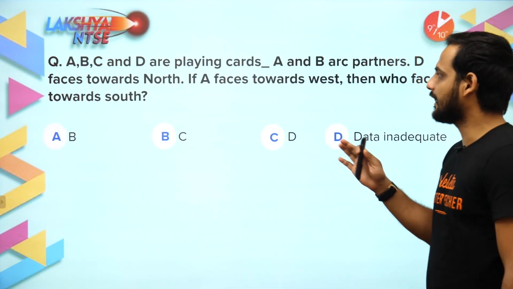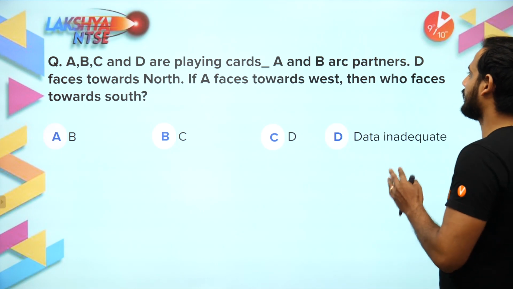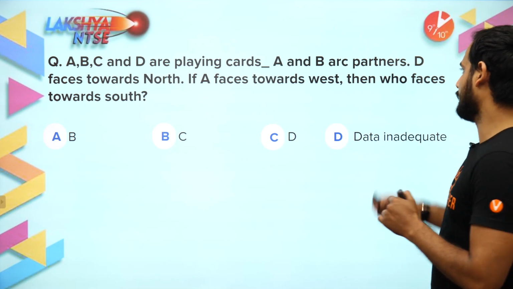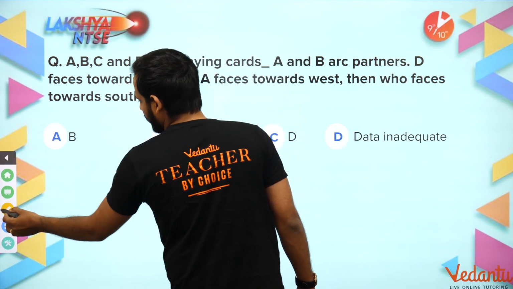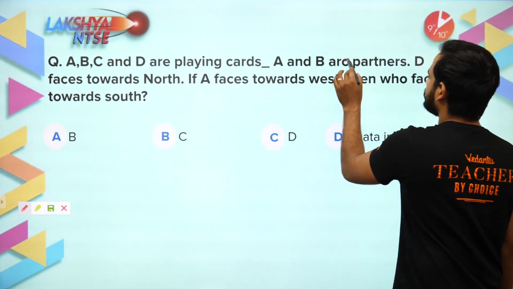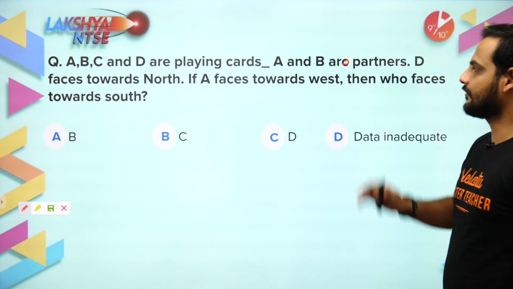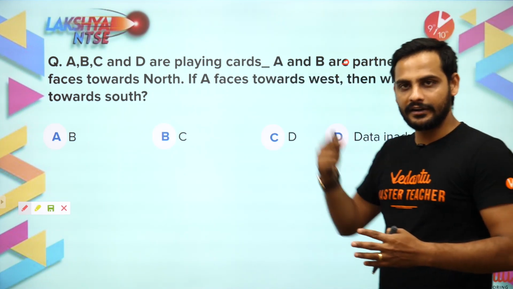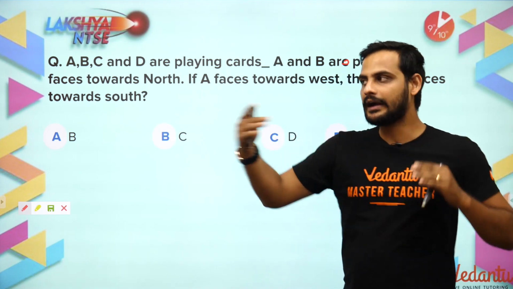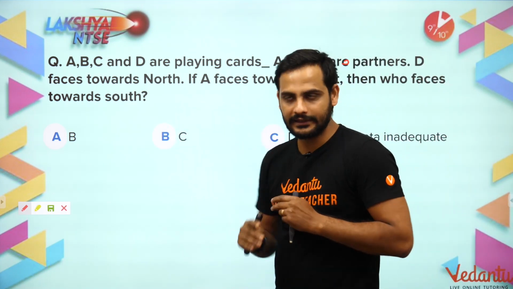The next question is this: A, B, C, D are playing cards. A and B are partners. Now what they have told? D faces towards north. A and B are partners, that means C and D are partners, and partners sit opposite each other while playing cards.